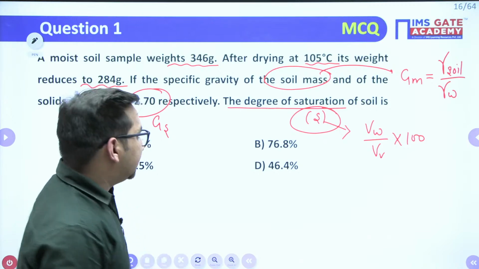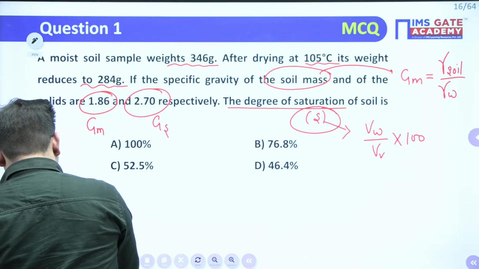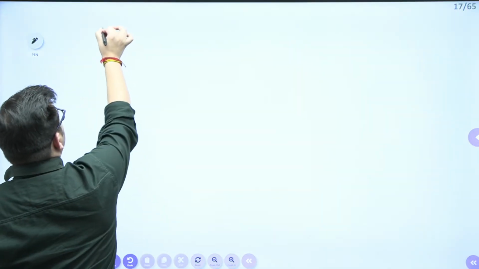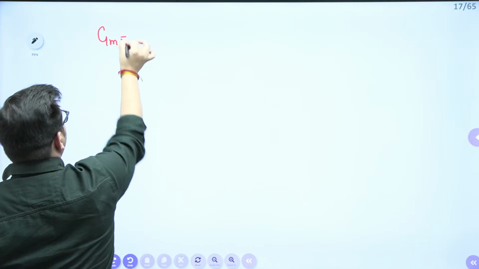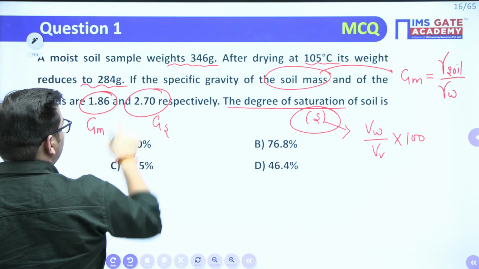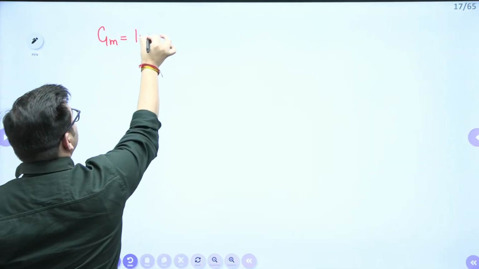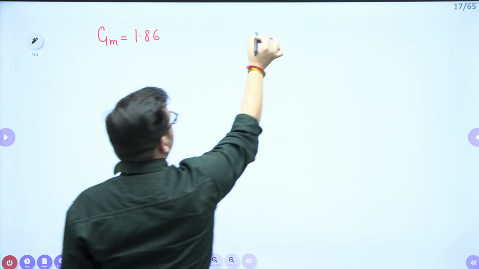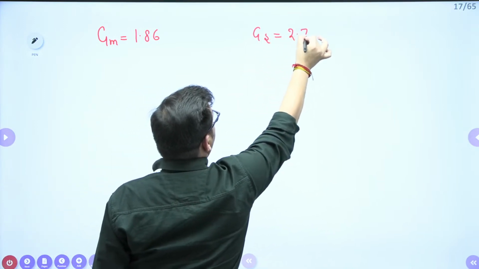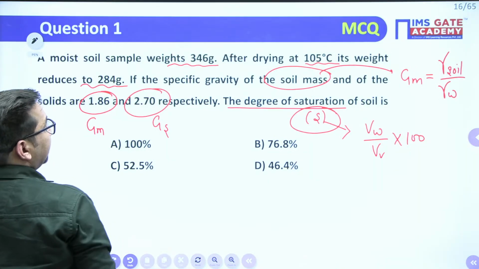Okay, we'll see what data is given to us. GM value is given to me. GM value is 1.86, and the specific gravity of solids is given as 2.7. Clear? Any other values given?